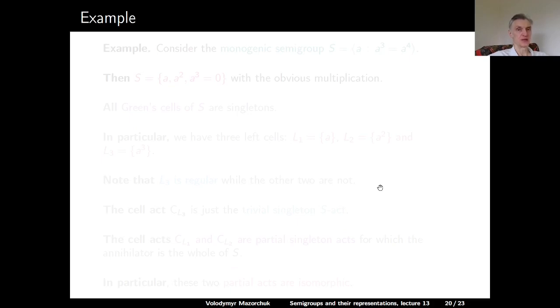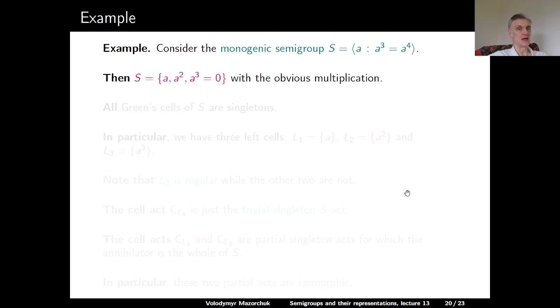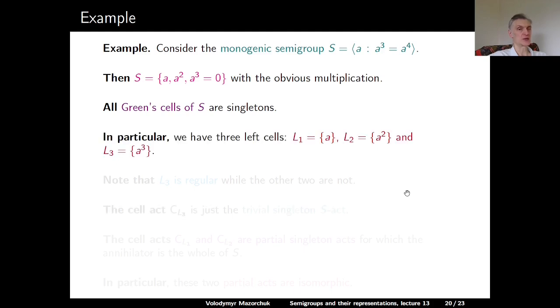Here is an example. Consider the monogenic semigroup S, which is generated by element a such that a to the power 3 is equal to a to the power 4. Then S consists of three elements: a, a squared, and a to the power 3, which is a zero element of the semigroup, with the obvious multiplication. All Green cells of S are singletons. In particular, we have three left cells: L1, which has only a, L2, which has a squared, and L3, which has a to the power 3.